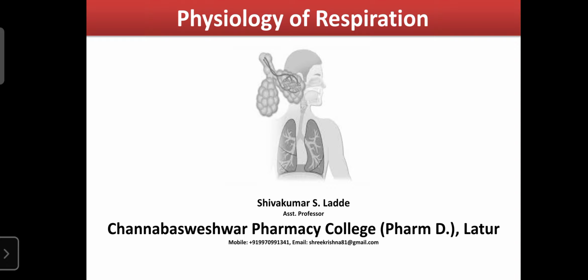So how this phenomenon occurs, that entire study is known as the physiology of respiration or mechanism of respiration. In some books both are the same, physiology and mechanism.